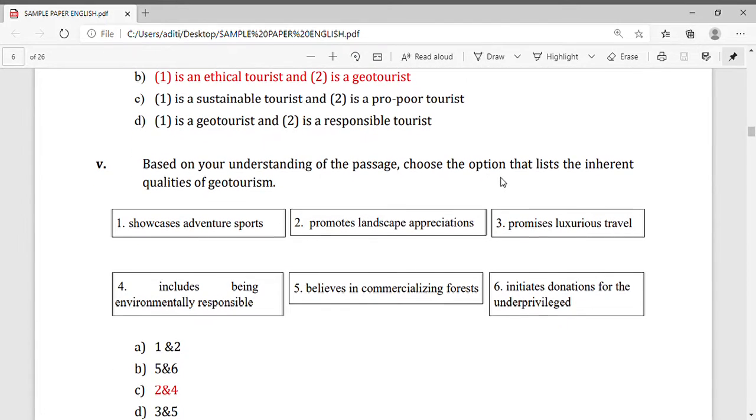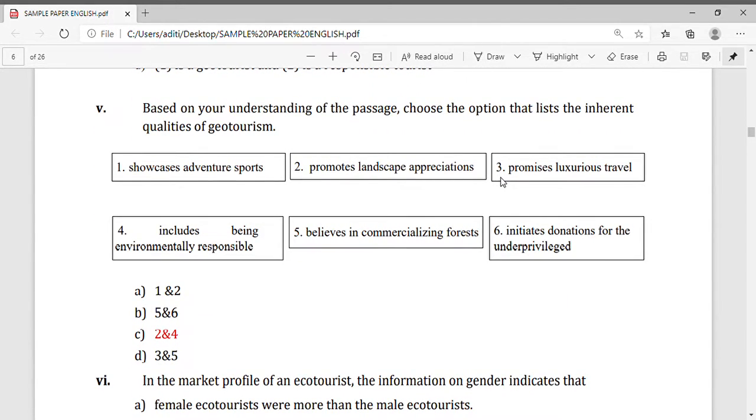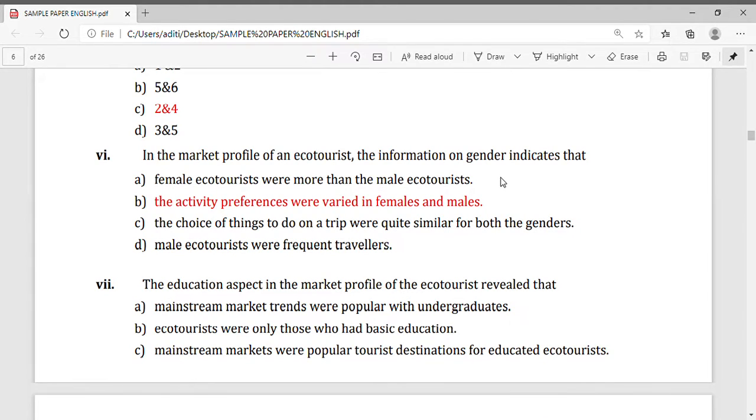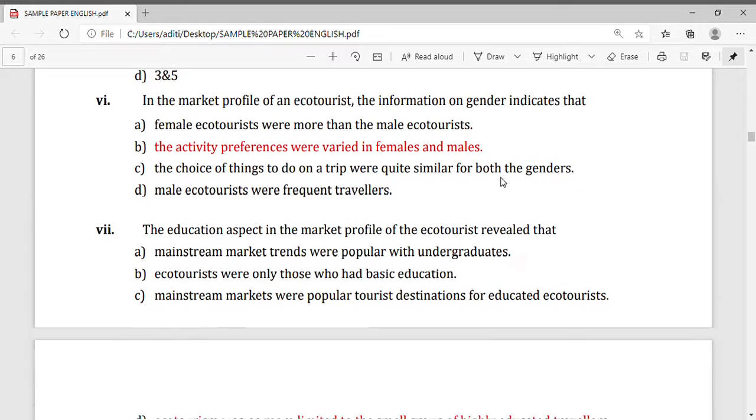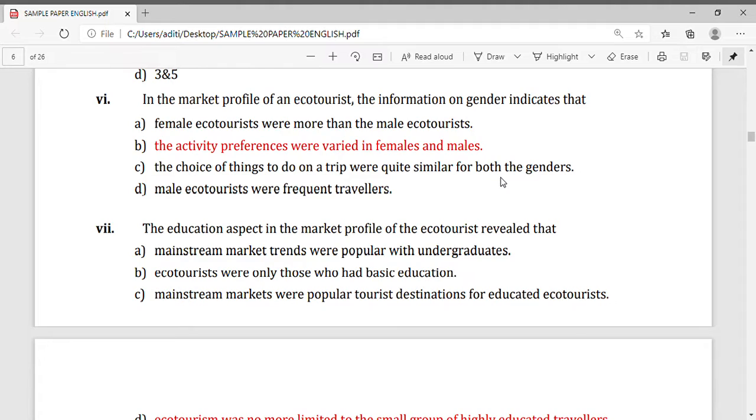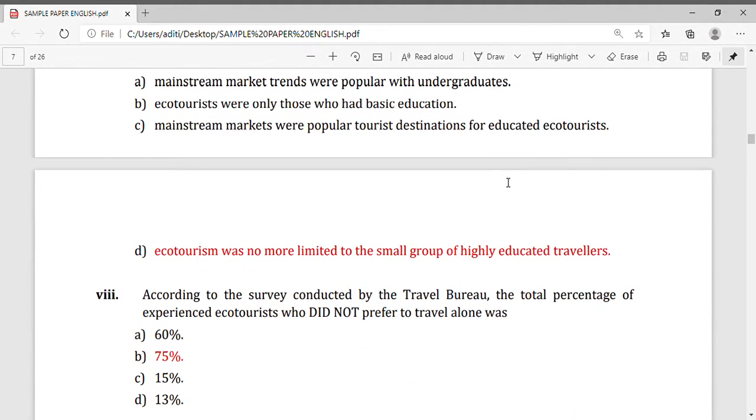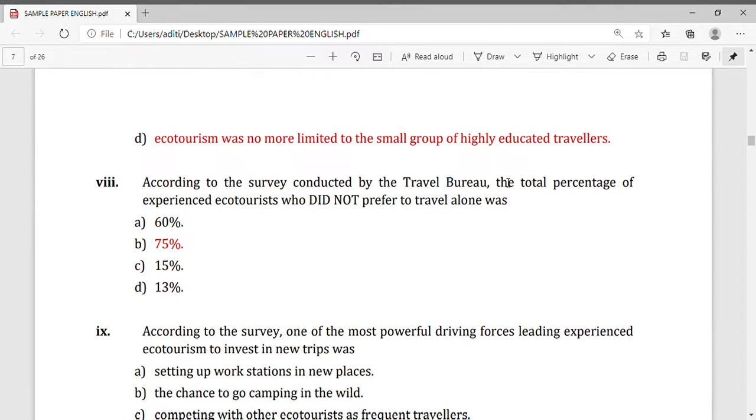Now, question number 5. Based on your understanding, you have to choose your option. The correct option is C, 2 and 4. Now, question number 6. Four options are given and the correct option is B: the activity preferences were varied in females and males. Now, come to question number 7. The correct answer is D: ecotourism was once limited to the small group of highly educated travelers.